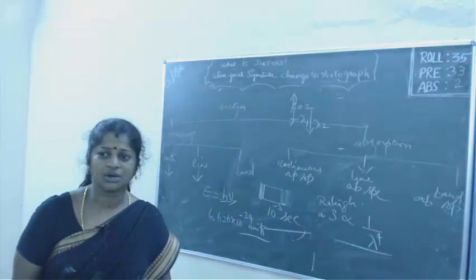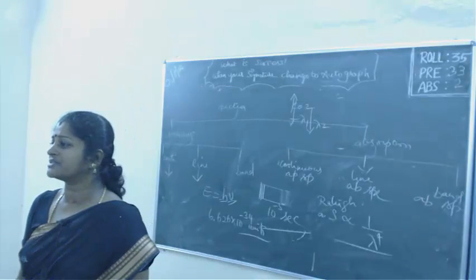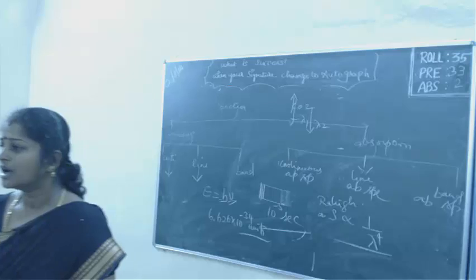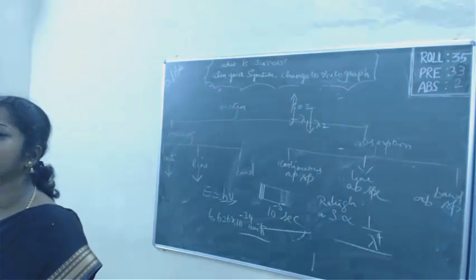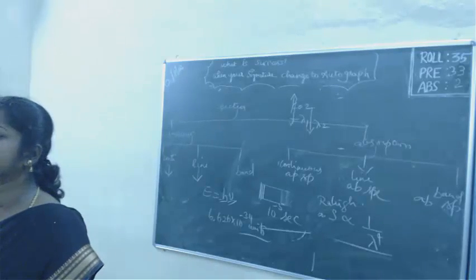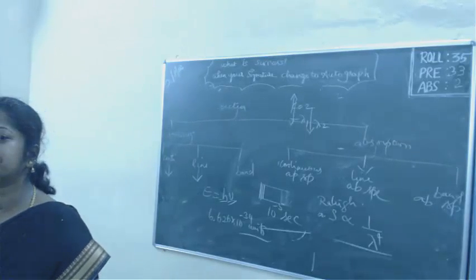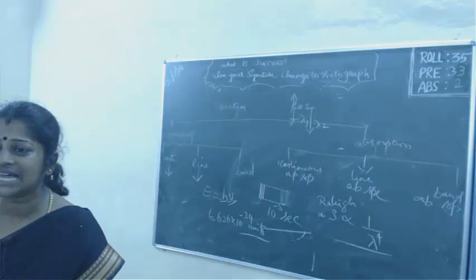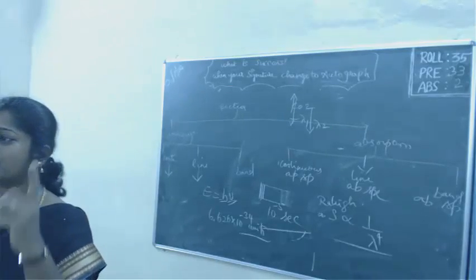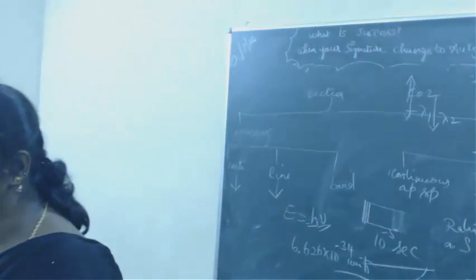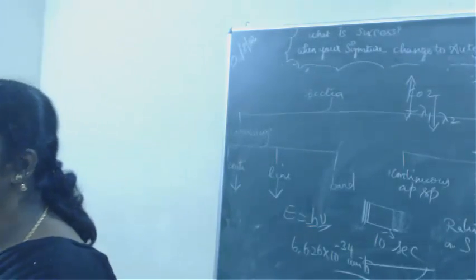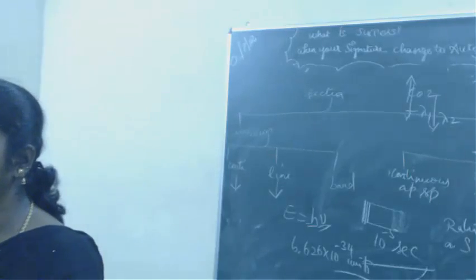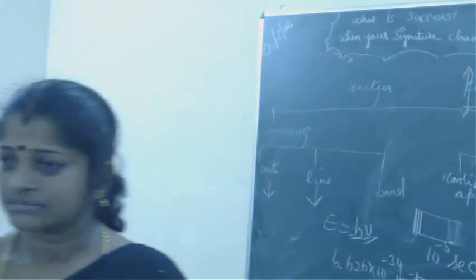Is that clear? So this is a very, very important question: why the sky appears blue. How will you answer? According to Rayleigh's scattering law, listen to me, the amount of scattering is inversely proportional to the fourth power of the wavelength. Since blue color has a shorter wavelength, it scatters more. That is why the sky appears blue.